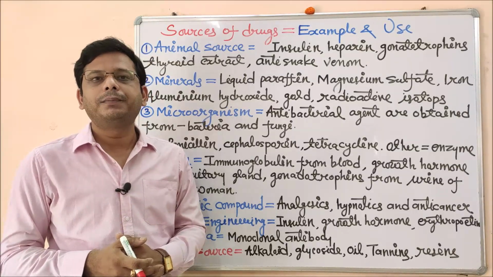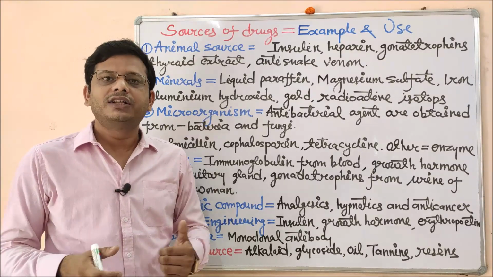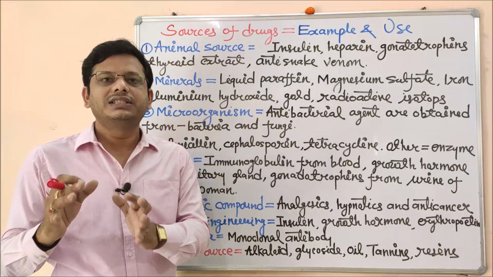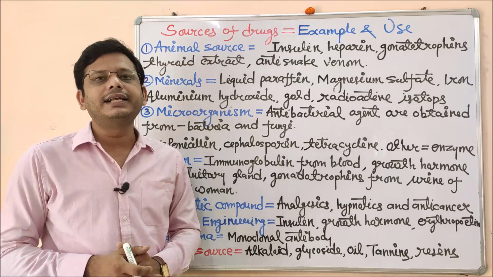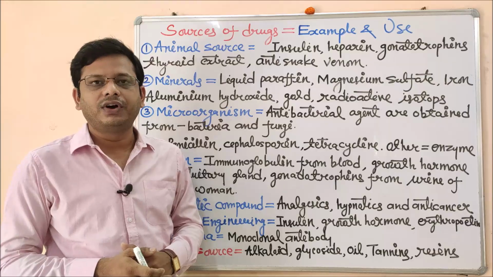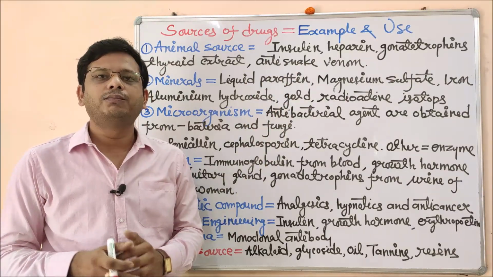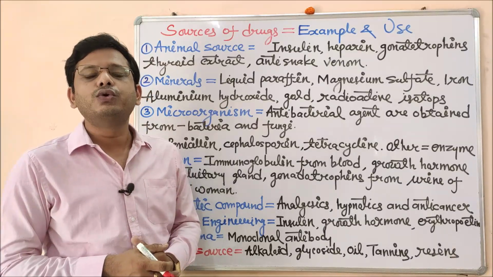So to treat that person whose glucose level has overshot, we need to give either an oral hypoglycemic agent, if the amount of insulin secreted by the pancreas is less but it is still secreting. But for those persons who have completely lost their pancreatic function, we must give insulin, and this insulin is basically obtained from the pancreas of different animals like bovine and porcine. So this is a source of drug.